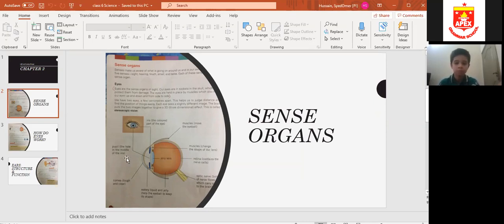Okay, whatever object we see, the image is always formed on the retina, and the image is upside down and small. It is inverted and small. So how can we see the clear image, the right image, meaning the straight image? If the retina is forming an upside down, inverted image, then how can we see the straight image? We can see the straight image